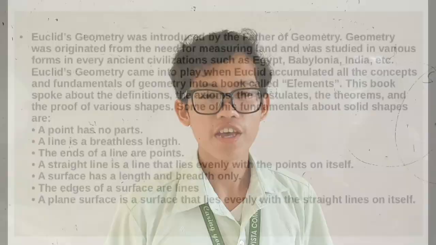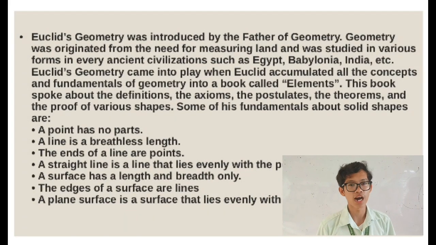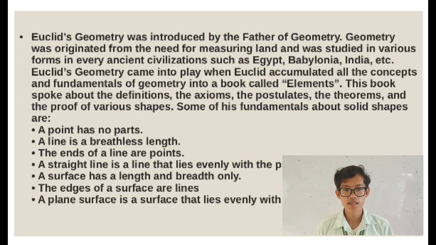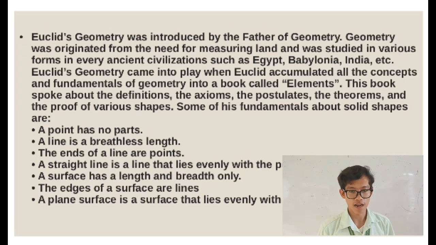In this section, we are going to learn more about the concept of Euclid's geometry and the axioms and the postulates. What is Euclid's geometry? Euclid's geometry was introduced by the father of geometry, Euclid, and is also called Euclidean geometry. Geometry originated from the need for measuring land and was studied in various forms in every ancient civilization such as Egypt, Babylonia, India, etc.